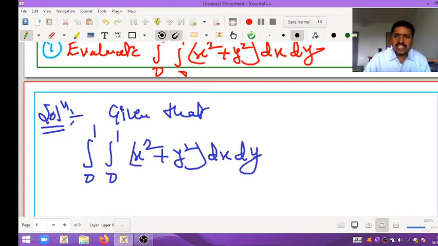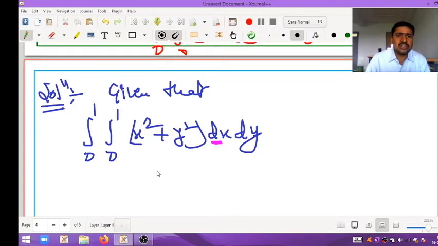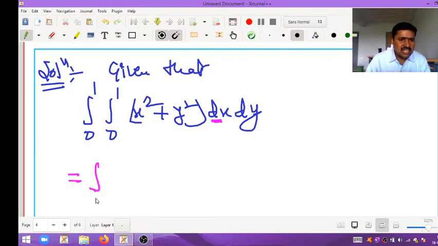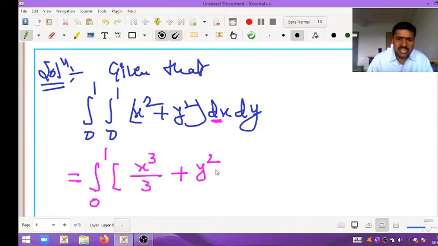Now we want to integrate along x. With respect to x, we want to integrate it. So the limits here, 0 to 1, are the same, not a problem. If different limits are there, at that time we should take care. So integral x square dx with respect to x gives x cubed by 3, plus integral y square into dx. Here y square is a constant, and the remaining integral 1 dx gives x. So we apply the limits from 0 to 1, into dy also.